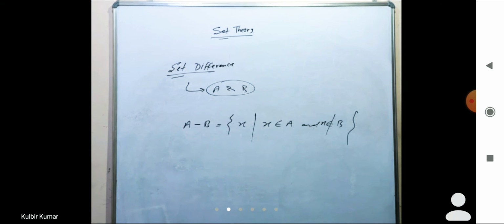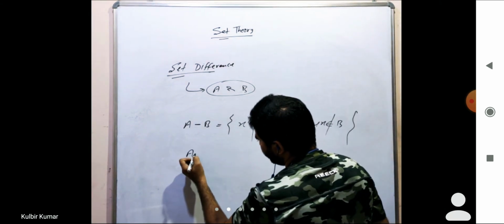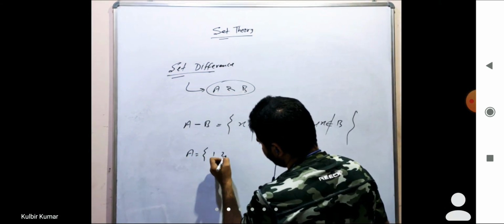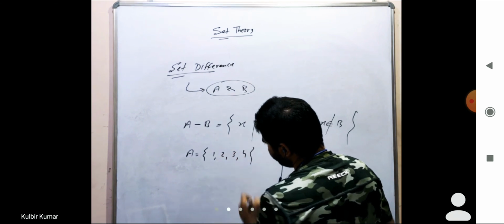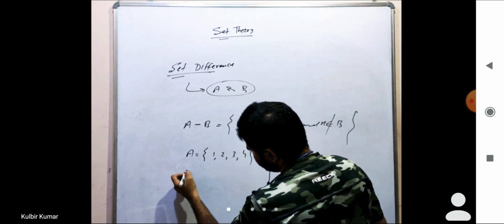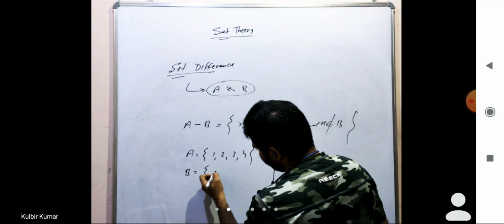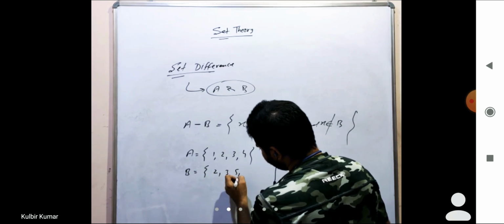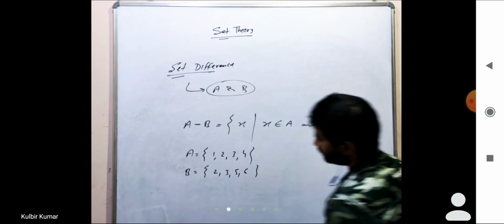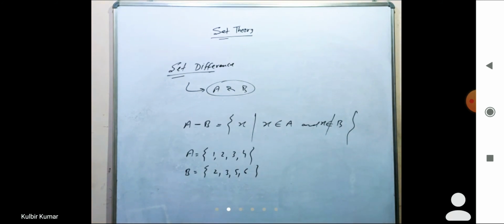Let me take an example. A equals 1, 2, 3 and 4, and B is 2, 3, 5, 6. This is given.